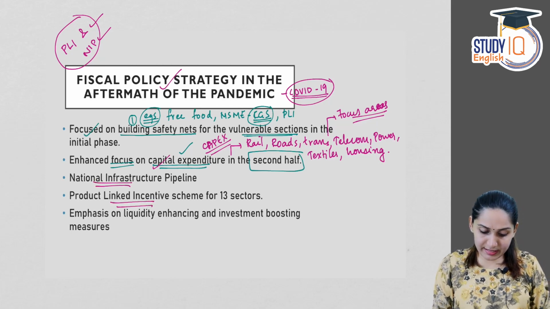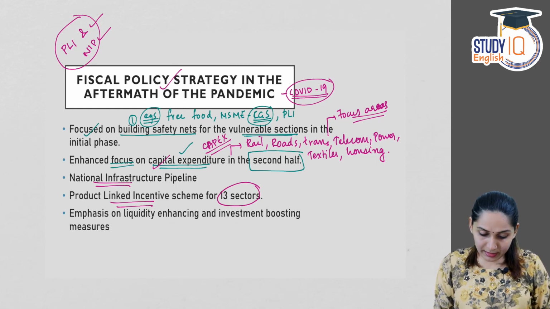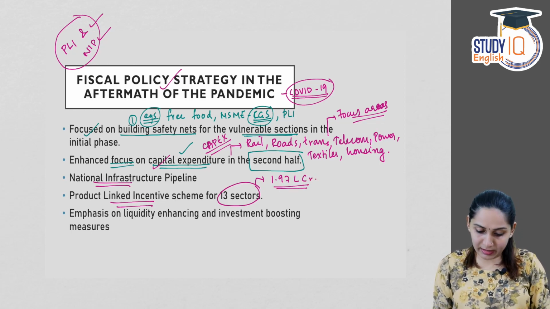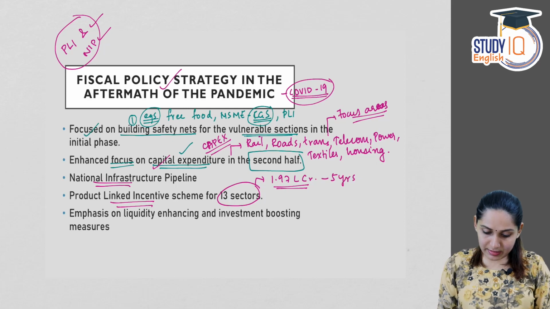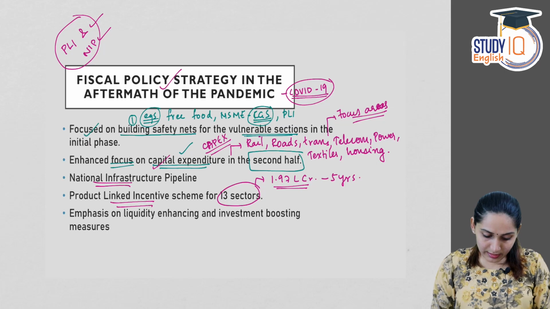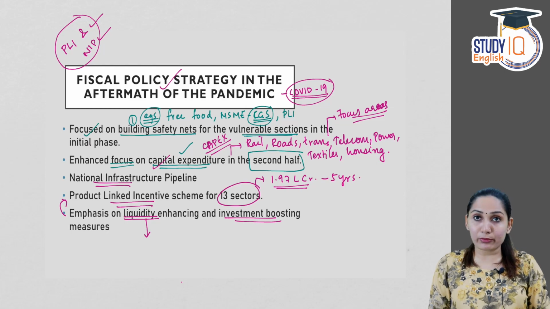PLI or the production linked incentive schemes were introduced for 13 sectors and the total outlay was 1.97 lakh crore rupees. So a very high outlay, and that also for 5 years starting from the 2021-22 financial year. Then there was an emphasis on liquidity enhancing and investment boosting measures. So liquidity enhancement and investment boosting measures, again, they are PLI, credit guarantee scheme, free food grains for the poor. All these can be said as the